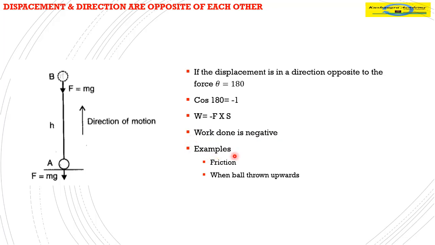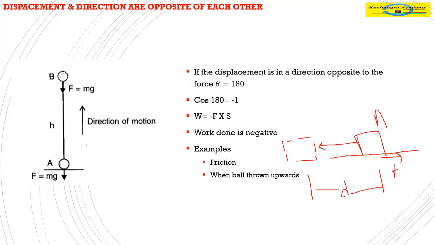What are the other examples in which the work done is negative? Friction. Frictional force is always opposite to the direction of motion. If a box moves from point A to point B, the displacement is in this direction and the force of friction is opposite, at 180 degrees. Hence the work done by friction is always negative, and when a ball is thrown upward, the work done by the force of gravity is also negative.